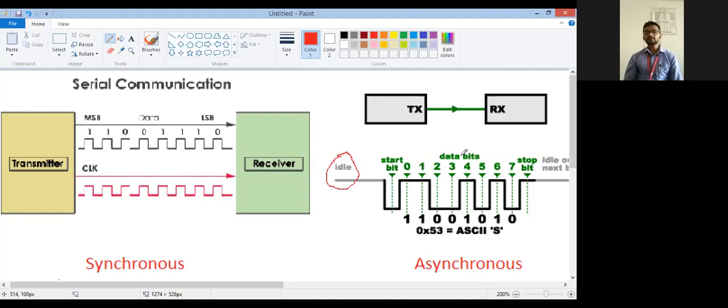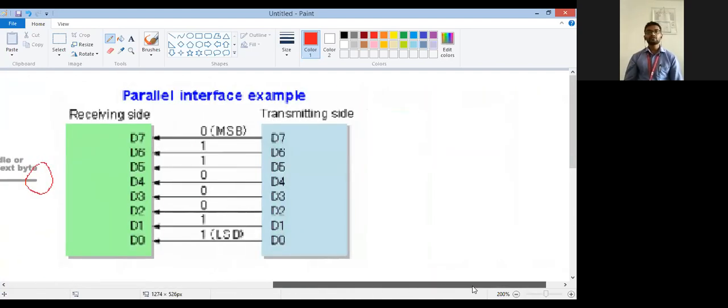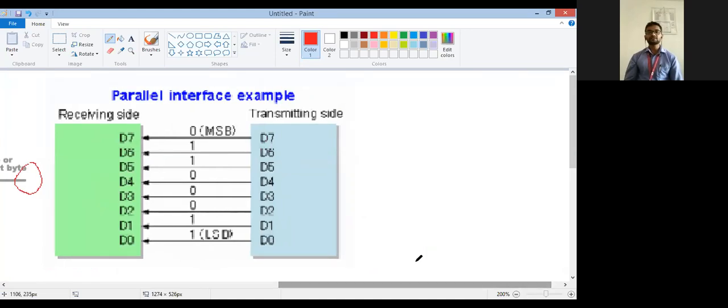In asynchronous communication, the advantages and disadvantages are discussed. Okay, I hope it's clear. Now, next thing, we are moving on to the parallel communication. Okay, so parallel communication. As you can see, parallel communication requires parallel ports.